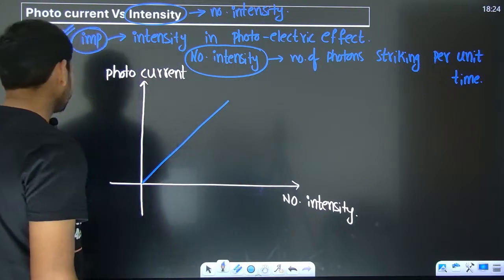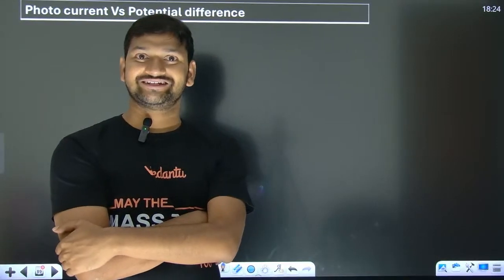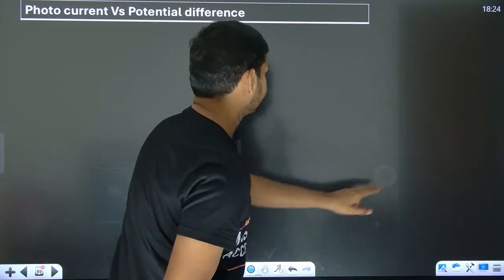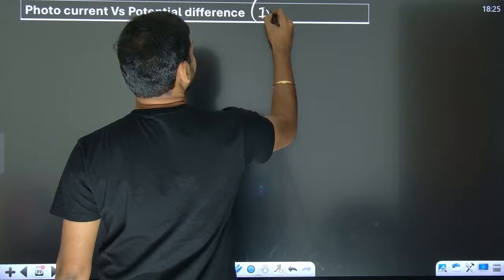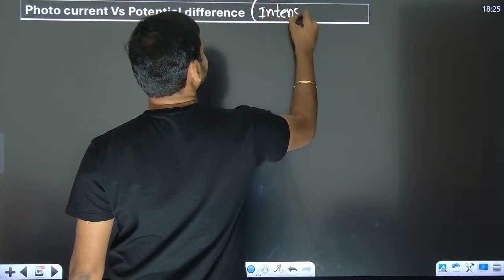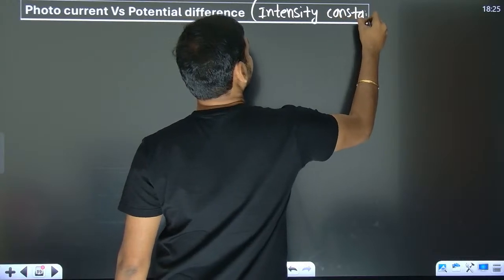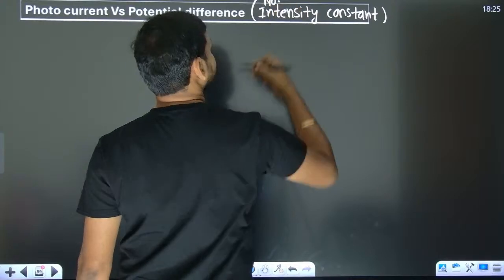Okay, next, photocurrent and the potential difference, man. Now what I am going to do is keep the intensity constant. When I say intensity constant, what am I talking about? I am talking about number intensity, man. I am keeping the number intensity constant.